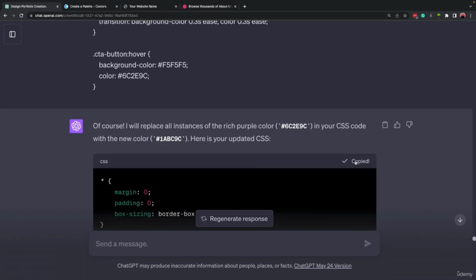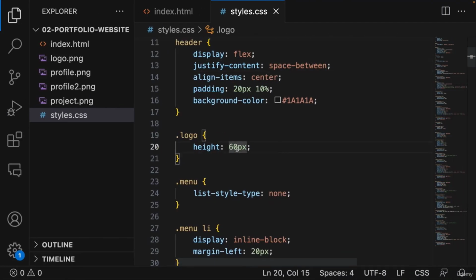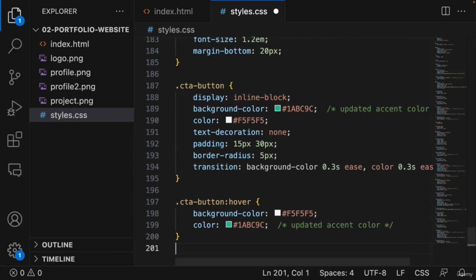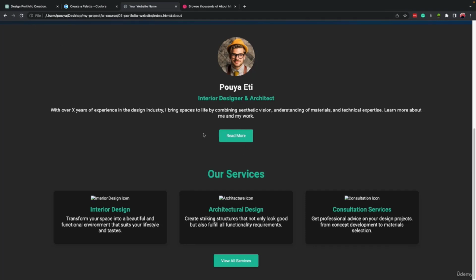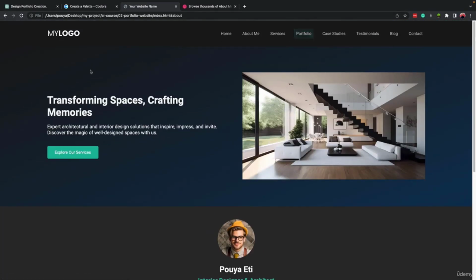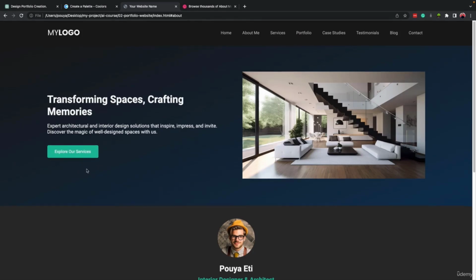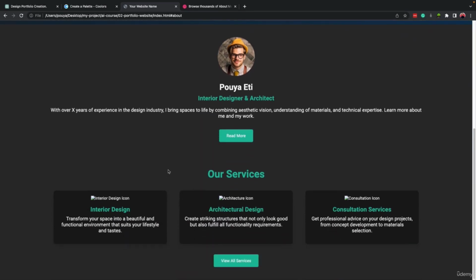Let's scroll up, copy the code, come here, select all, and replace it. Save, and let's come to our website and refresh it. Right, it looks cool, right? It looks much better here. Of course, we can still improve it and play with the colors a little bit to make it much better. But for now, I'm going to let it be as it is.